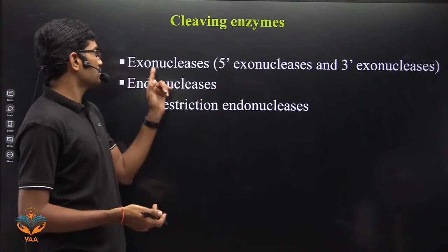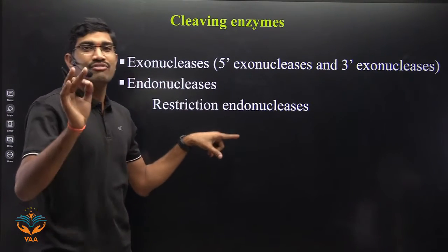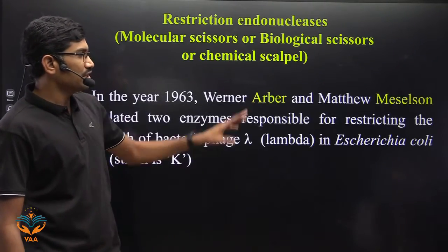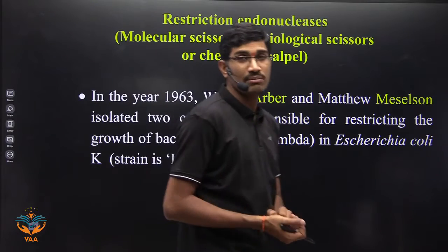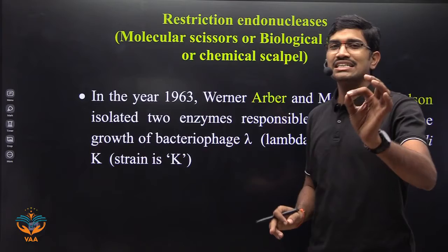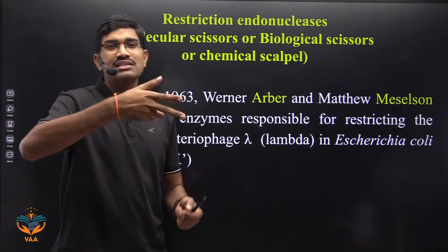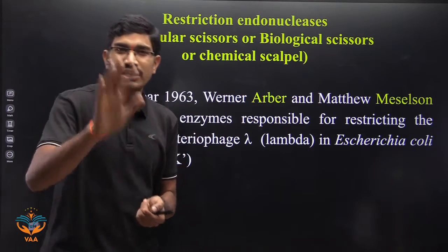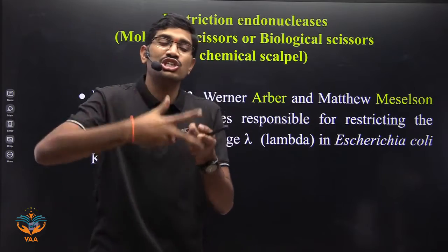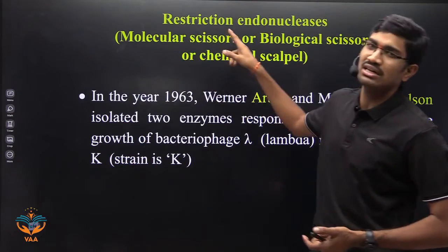Cleaving enzymes are of two types, exonucleases and endonucleases, and in the endonucleases we are studying restriction endonucleases. Anyhow, these are the important points that you need to remember first. So restriction endonucleases, what are the other names? Restriction endonucleases are also called molecular scissors. Normally we use scissors to cut something. So here, restriction endonucleases are used to cut DNA. Since they are used to cut DNA, they are called molecular scissors.